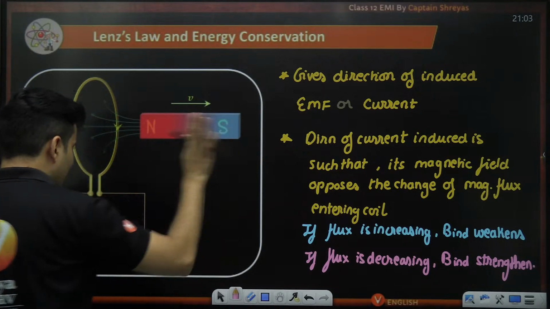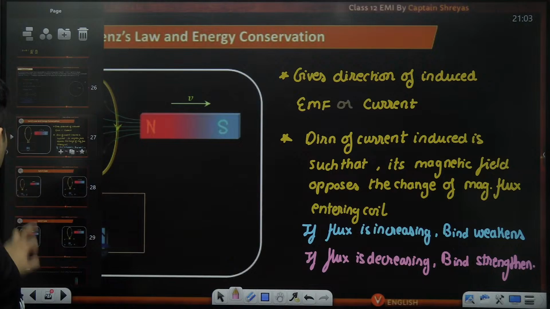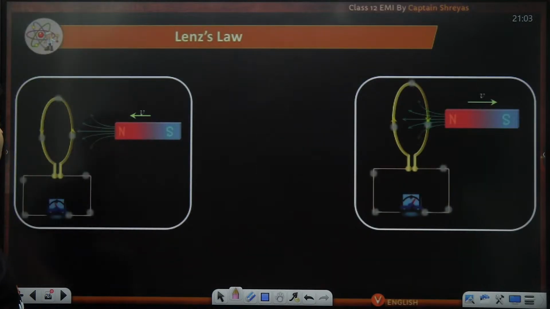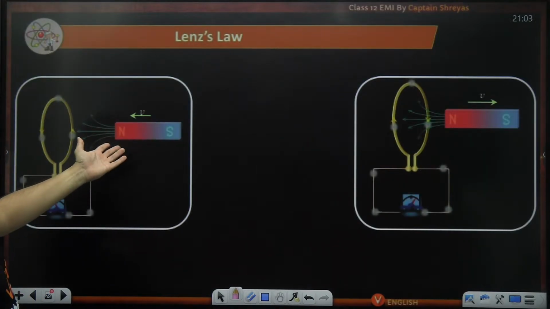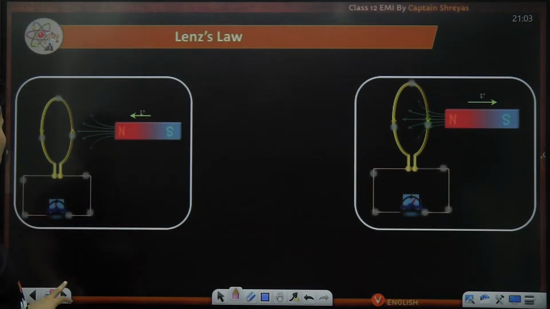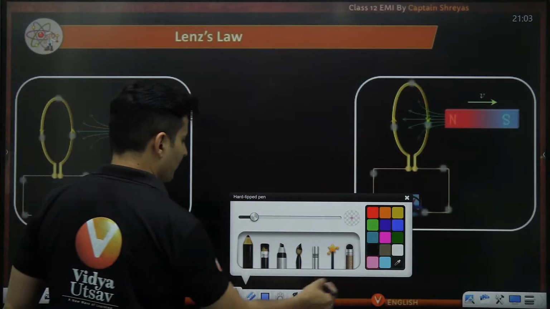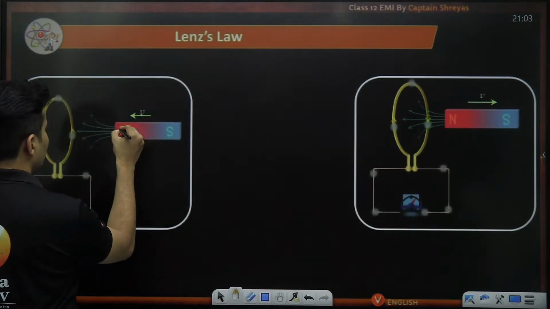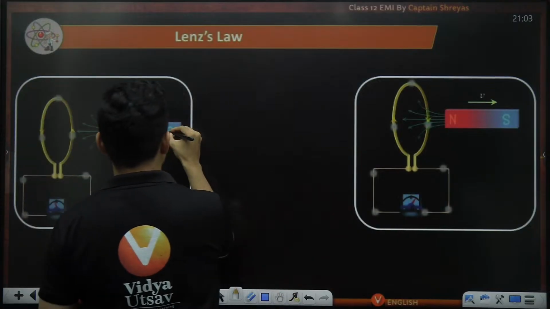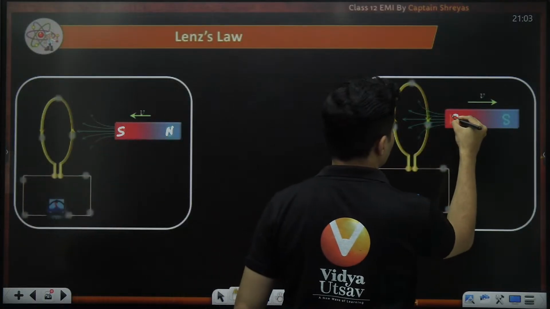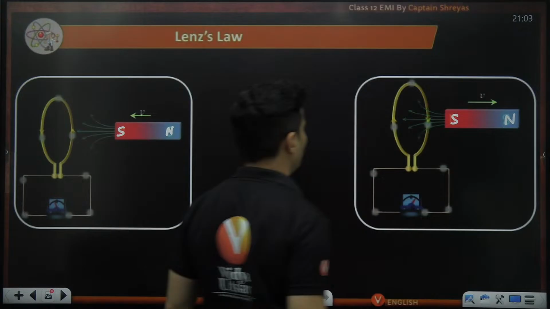Okay, let's see one by one. Let's take this particular example right over here. North pole, south pole, north pole, south pole. Then we can flip the poles over here and say this is the south pole, this is the north pole, this is the south pole, this is the north pole.